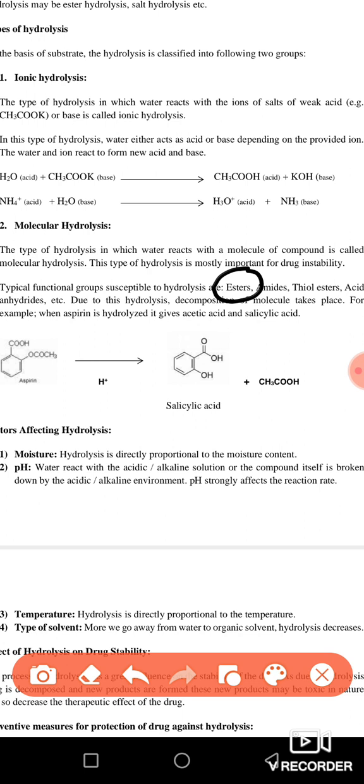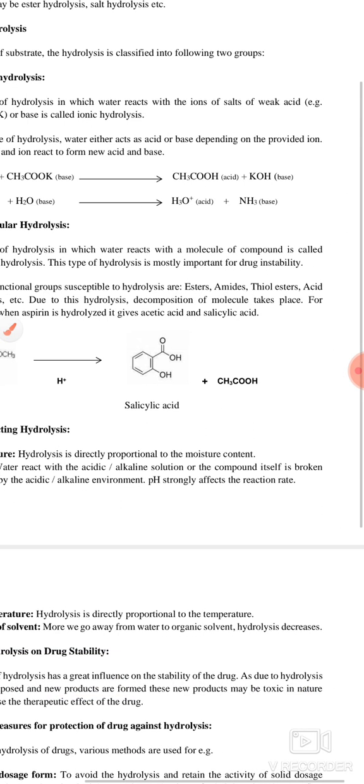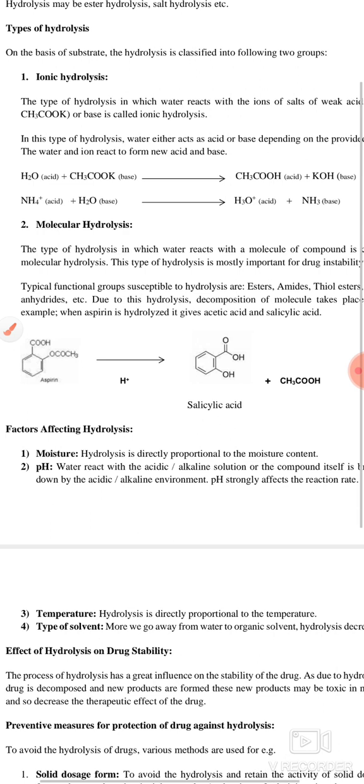The ester functional group readily undergoes hydrolysis, and we also explain what ester hydrolysis is in this lecture. And amide hydrolysis can occur. Thiol ester groups readily undergo it, and also acid anhydrides. These are some functional groups which can readily undergo the hydrolysis process. So the drugs which contain these types of functional groups can readily undergo hydrolysis.